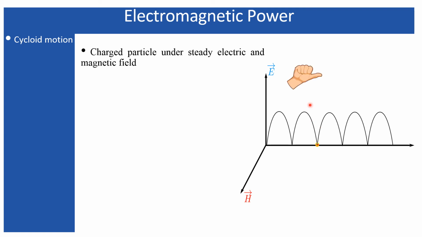And therefore, the direction of the force: if you curl your right hand from the electric field to the magnetic field as shown in this cartoon over here, your thumb will represent the direction of the motion of the particle. So what does that mean? That means due to the presence of electric and magnetic field, a force is applied on the particle, and it is displacing the particle along this direction. So this direction represents the motion of the particle, and that can be represented by curling your hand from this E to H. Therefore,